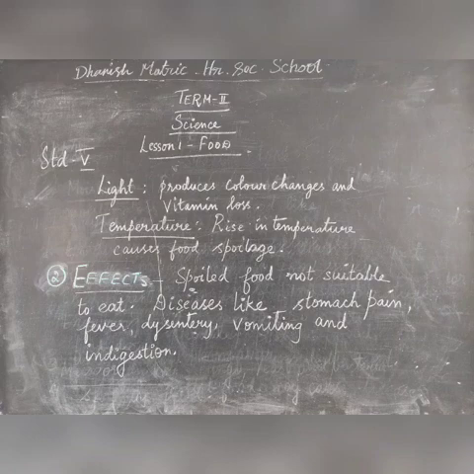Till now we have studied the causes of food spoilage. Now we are going to see the effects. Spoiled foods are not suitable to eat. They may not be fresh and tasty. Sometimes it is harmful to consume them. Microorganisms present in spoiled foods may cause foodborne diseases like stomach pain, fever, dysentery, vomiting and indigestion.